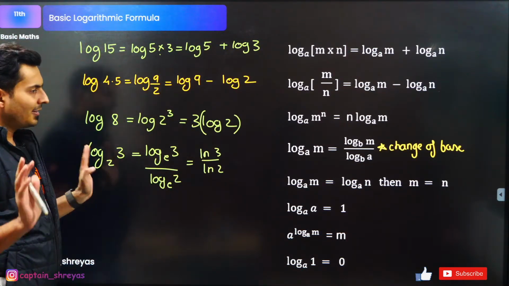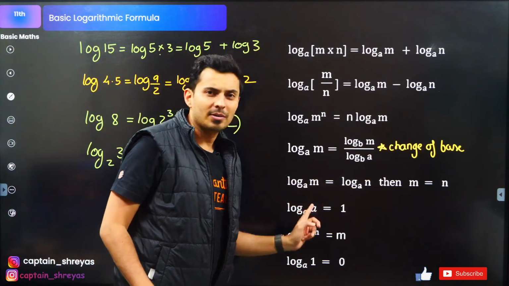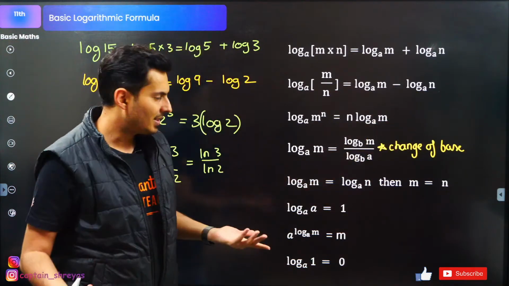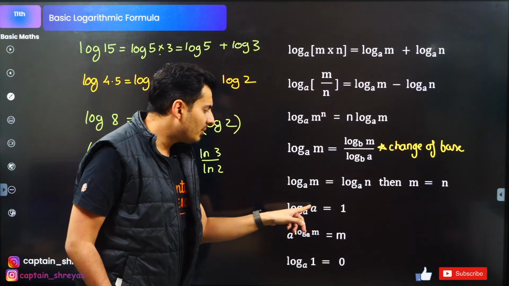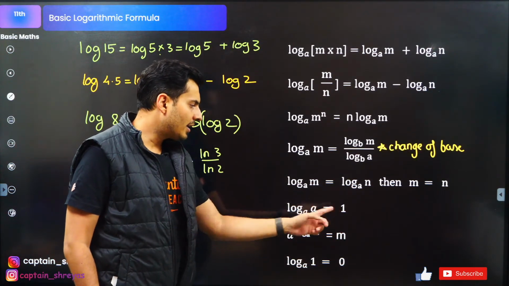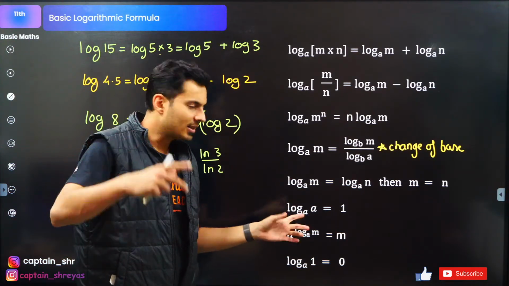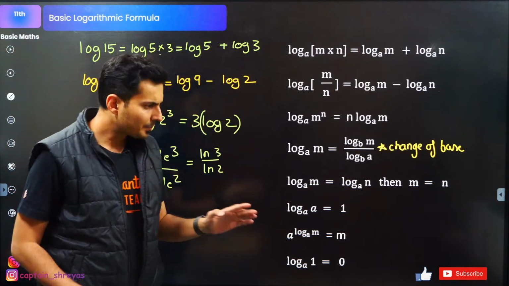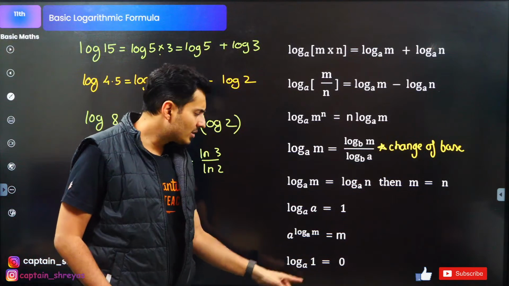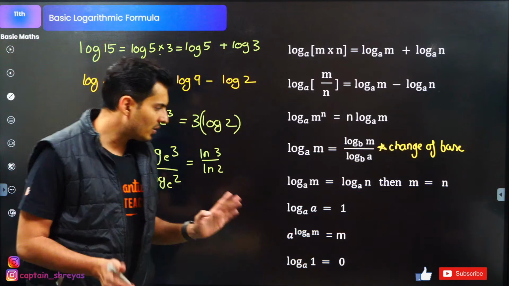Very nice. Okay. Then if two logs are equal, then inner terms are also equal. Log x is log y, so x and y are equal. Makes sense. Log of any number to the same base is 1. Correct? Because a raised to 1 is a. Any number raised to 1 is the same number. That's also correct. Perfect. Log of 1 to any base is going to be 0 because any number raised to 0 is 1. So that is also okay.